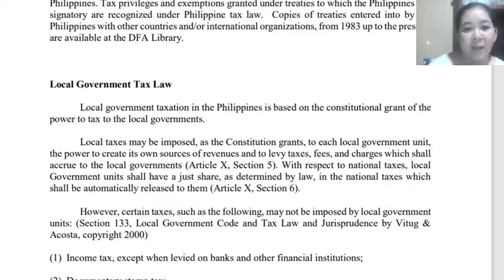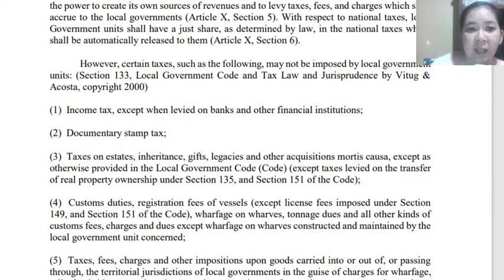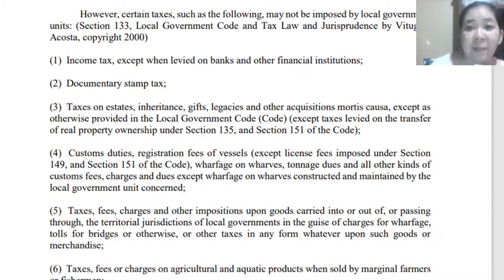However, certain taxes such as the following may not be imposed. These are the list of taxes that cannot be imposed by an LGU. Income tax, because this is a national taxation, except when levied on banks and other financial institutions. Documentary stamp tax. Taxes on estates, inheritance, gifts, and so on.